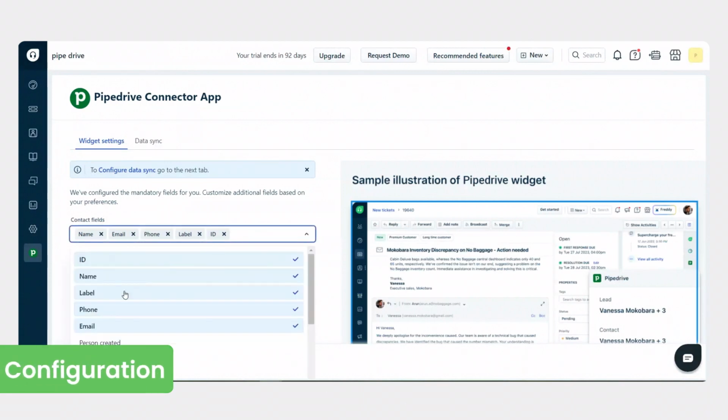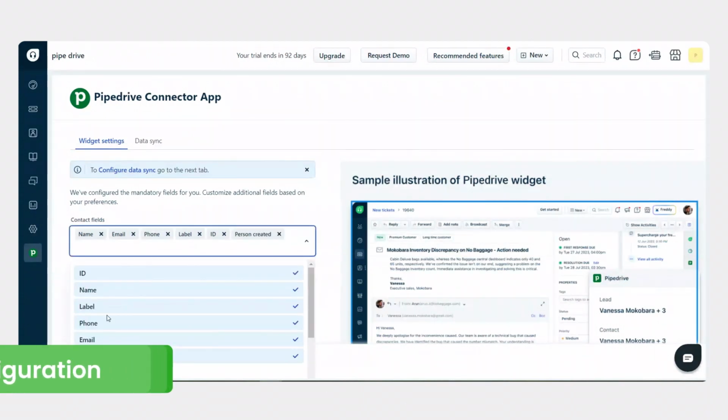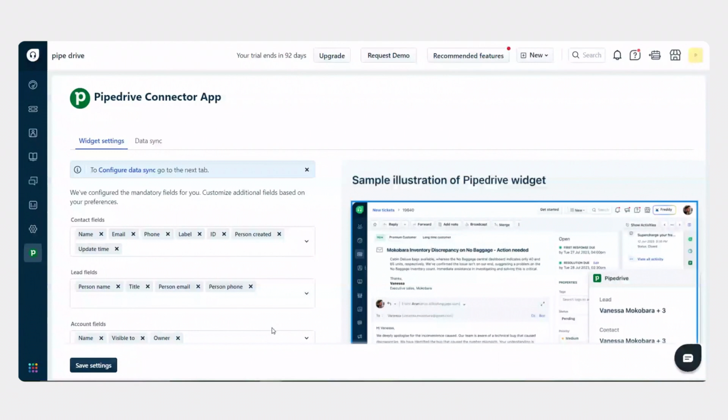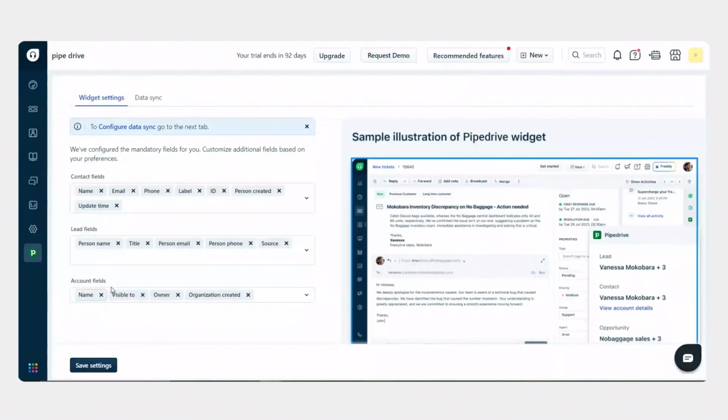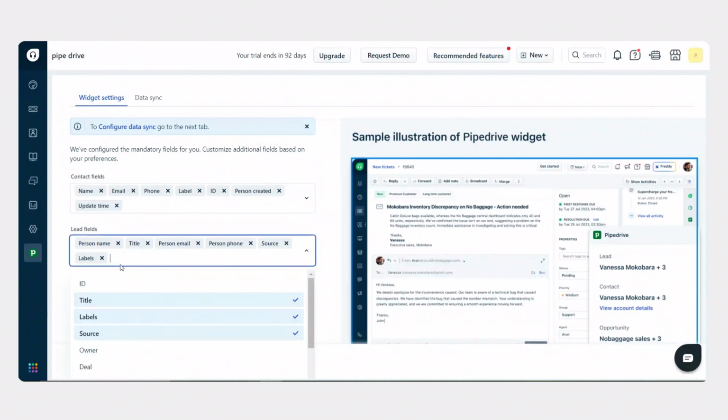In the widget settings, you can configure the fields that will be displayed in the ticket page. The mandatory fields will already be configured. Any required custom fields can be mapped and saved.